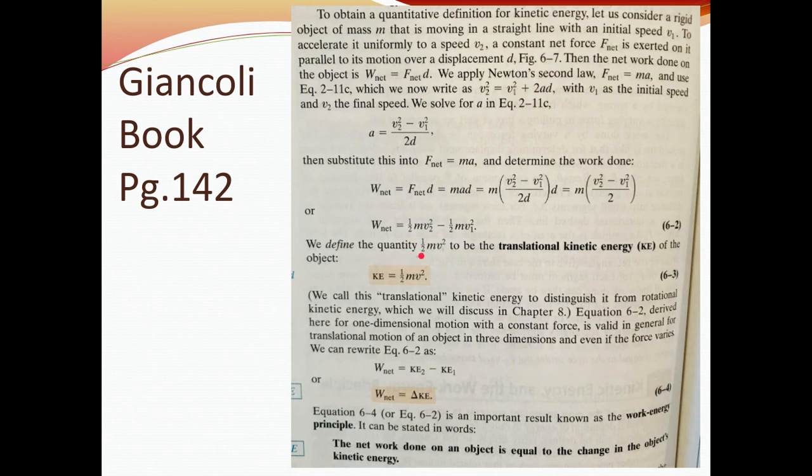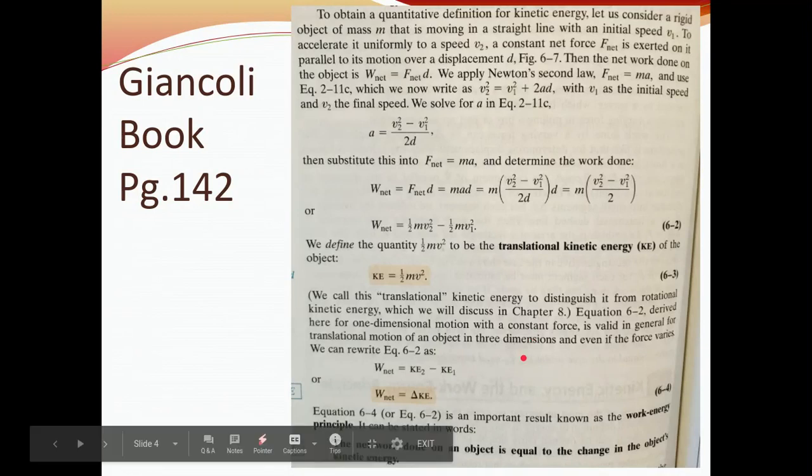So we define the quantity 1/2 MV squared to be the translational kinetic energy of the object. In other words, the basic equation for kinetic energy is 1/2 MV squared, or like I said, MV squared divided by 2, either way. All right, so it's one-dimensional motion with a constant force. This is valid in general for translational motion of objects in three dimensions, and even if the force varies. So we'll be using this.